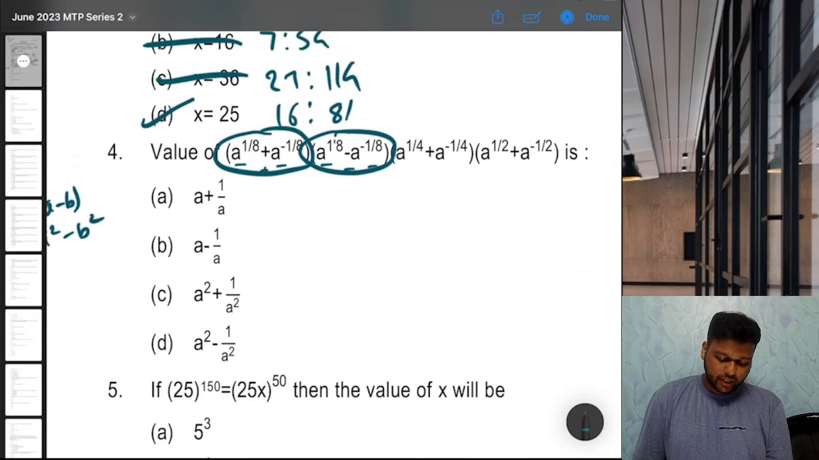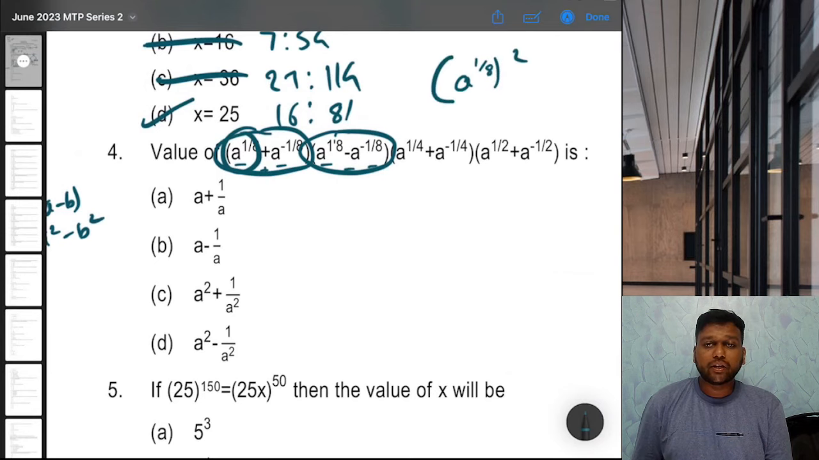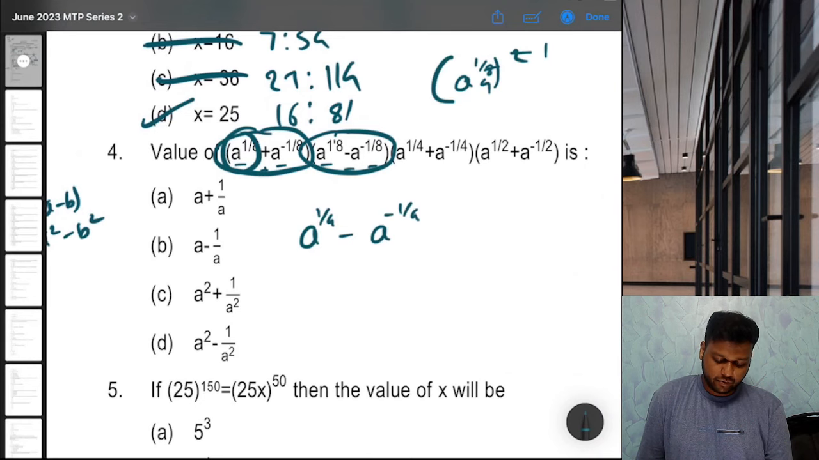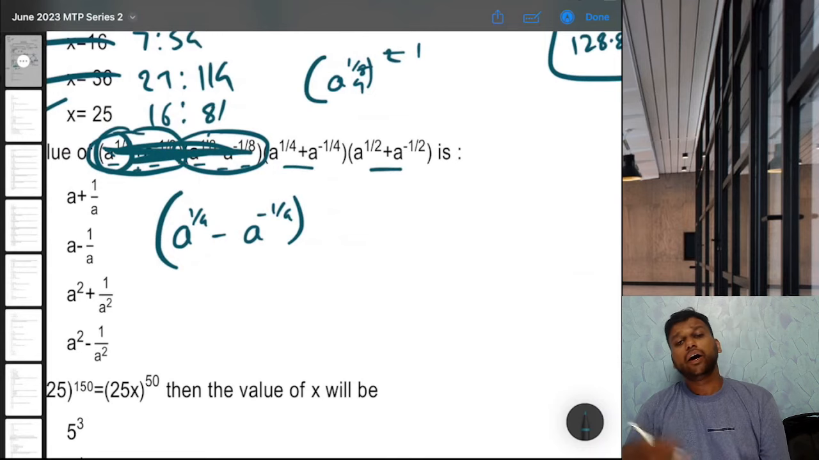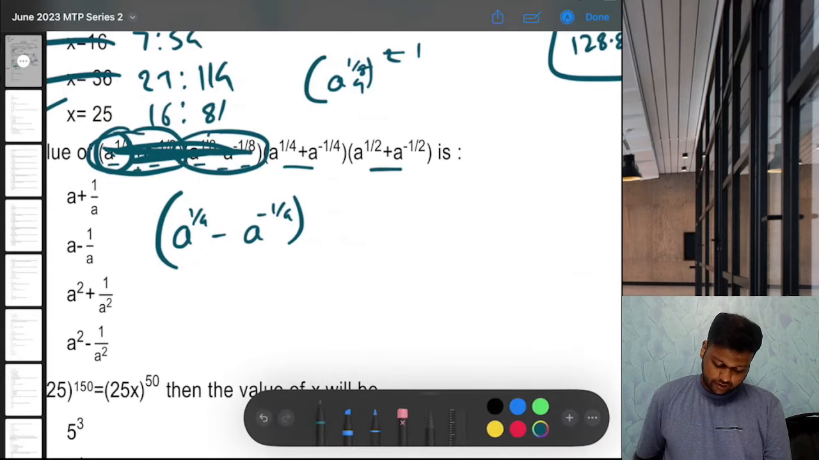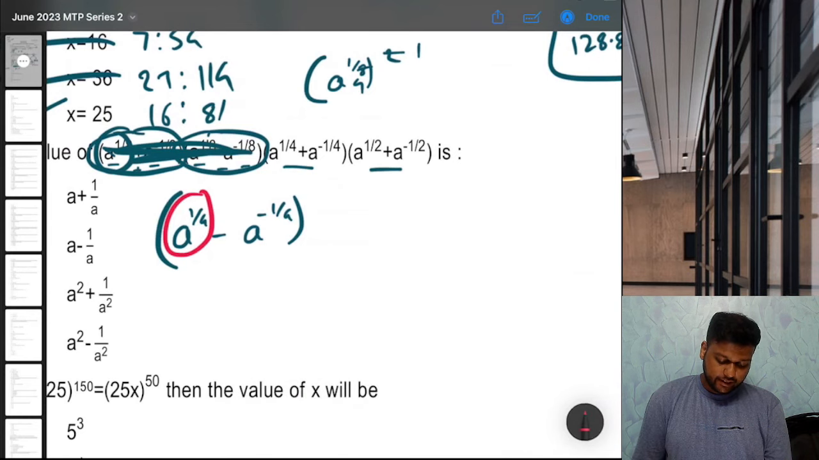What will be a square? A means this first term, so a raised to 1 by 8 bracket square, that will be 1 by 4. We can multiply and cancel, so it will be a raised to 1 by 4 minus b square, that is a raised to minus 1 by 4, into the second bracket, third bracket. Again, if you observe, this is nothing but a minus b and a plus b, because the terms are same.